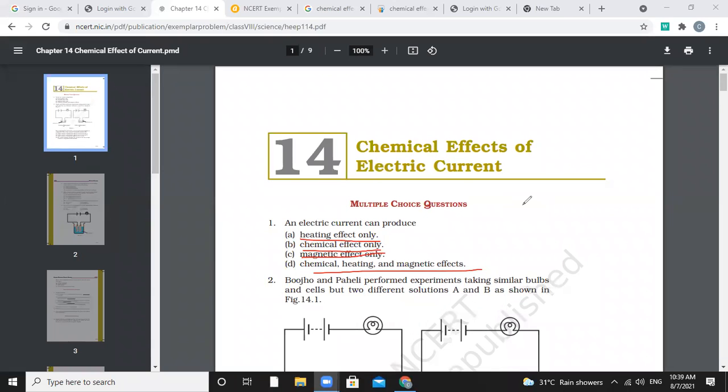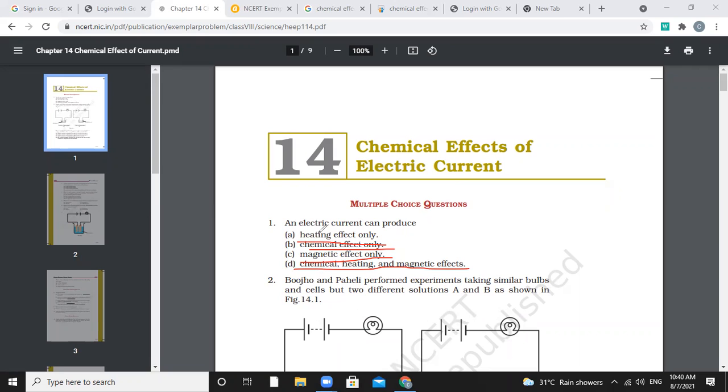So students, we are just discussing the chemical effect. In this question, I am talking about what electric current can produce. Electric current can produce heating effect only, chemical effect only, magnetic effect only, or the chemical, heating and magnetic effect together. Here is a very simple thing we have to understand: whenever we pass electric current, it can cause a chemical reaction when it passes through a conducting solution.